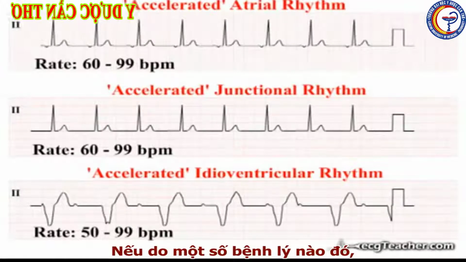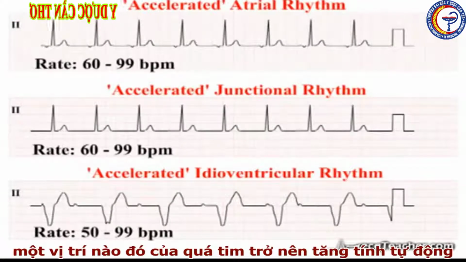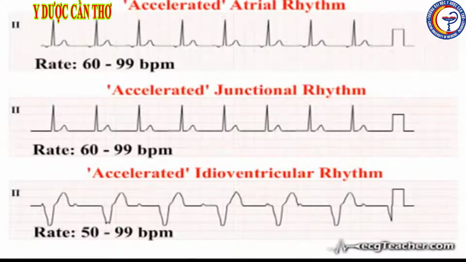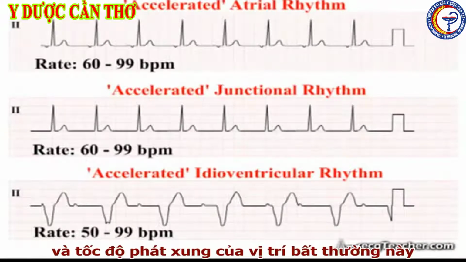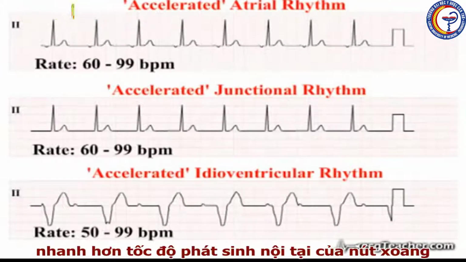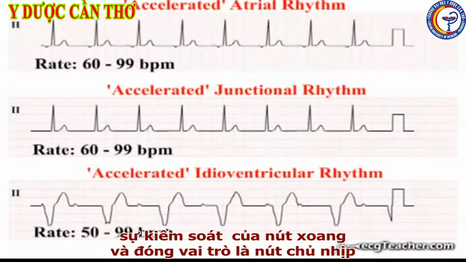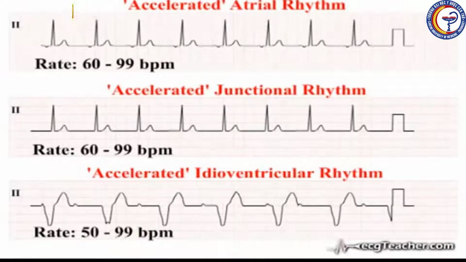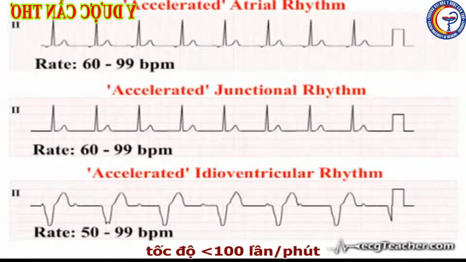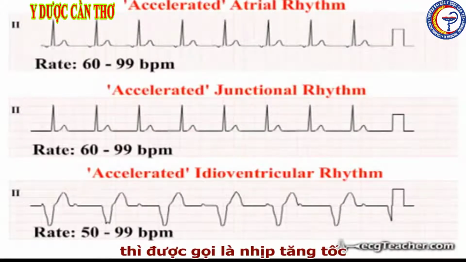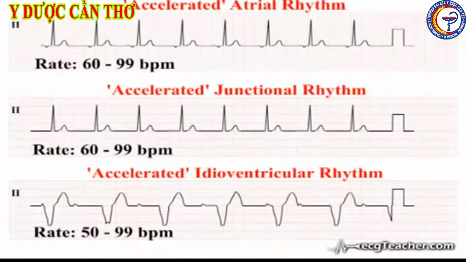If, due to some disease process, a region of the heart develops enhanced automaticity and the rate of discharge from the abnormal ectopic site is more rapid than the inherent rate of discharge of the SA node, it is possible for the ectopic focus to override the node and take over pacemaker function. Provided the rate lies below 100 beats per minute, this is categorized as an accelerated rhythm.